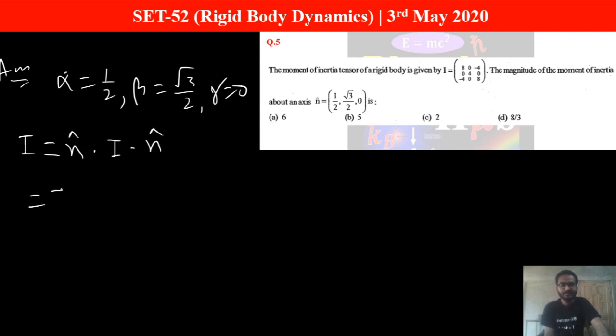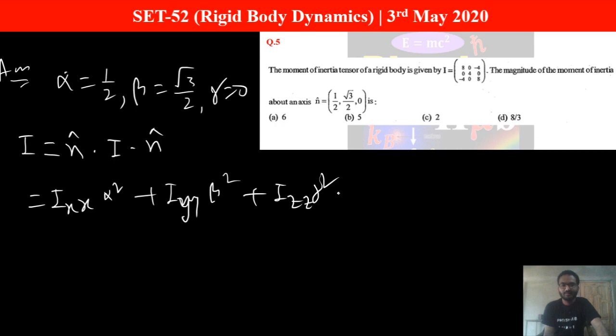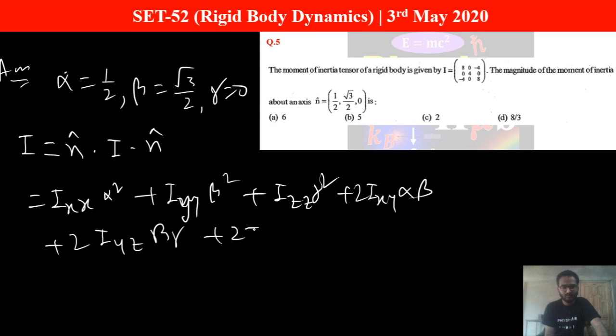That equals Ixx alpha square plus Iyy beta square plus Izz gamma square plus 2 Ixy alpha beta plus 2 Iyz beta gamma plus 2 Izx gamma alpha. Now everything is given.